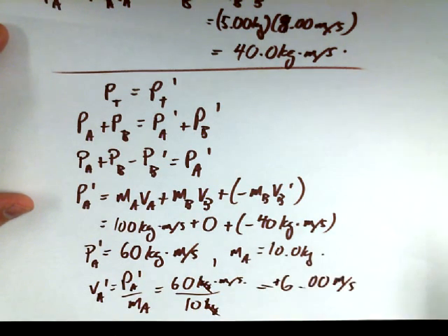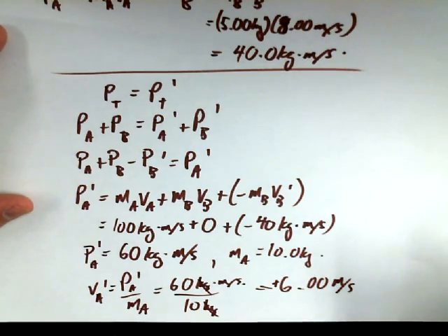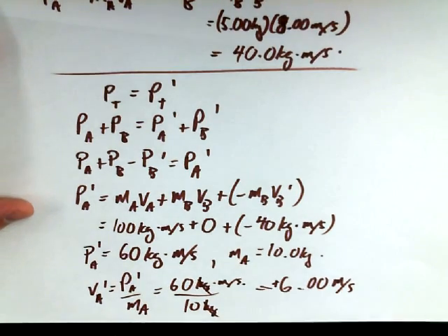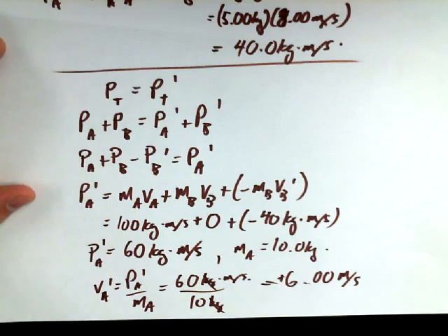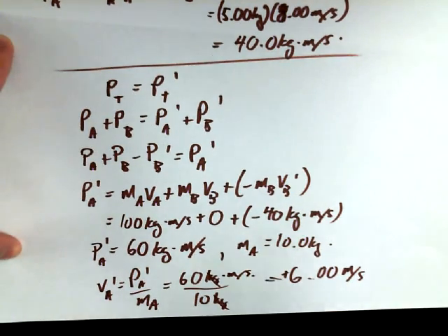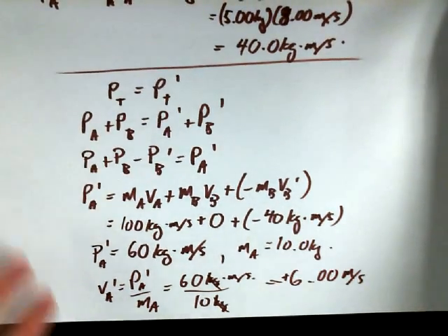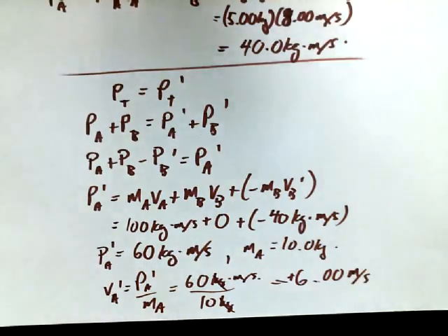And it's a positive value, so that indicates that it's going to the right. I think that works out pretty well. So we can use conservation of momentum to figure out what the final velocity of one of the items is if we know the velocity of the other item after the collision. There are other details that we can definitely work out, and we will as we go along. I want to try something else though.